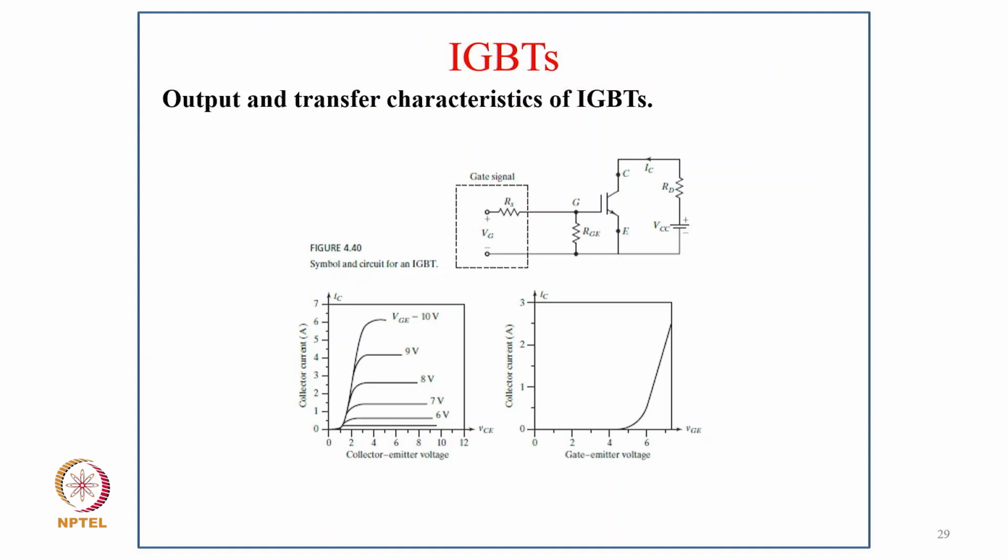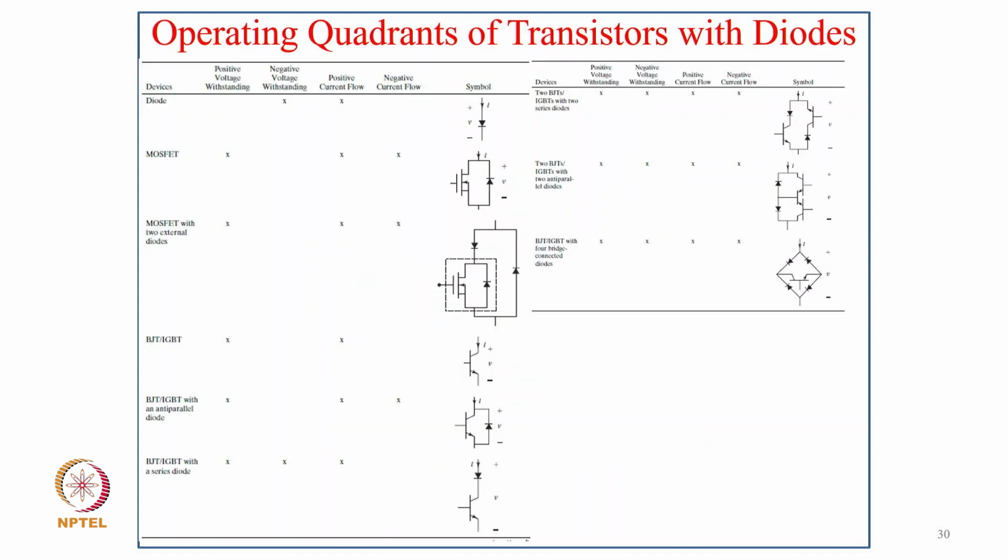Now the output characteristic and transfer characteristic of this, you can just see how it looks. You get the collector current with the collector emitter voltage, coming into saturation here, with the applied gate to emitter voltage as a voltage operated device, and then the collector current versus gate emitter voltage characteristic.